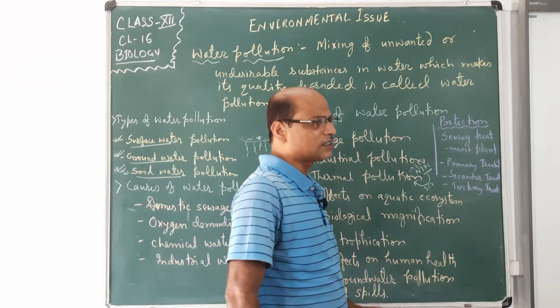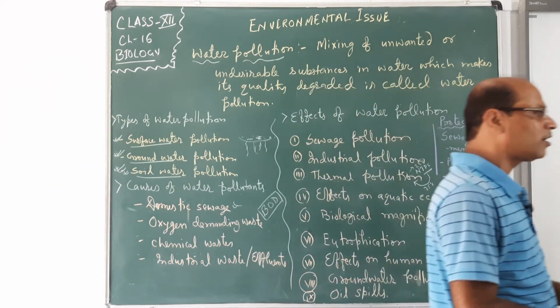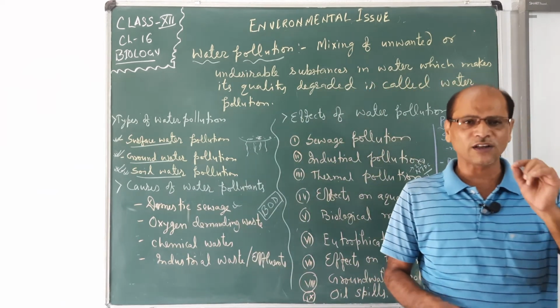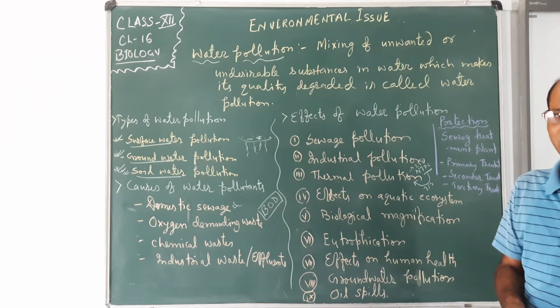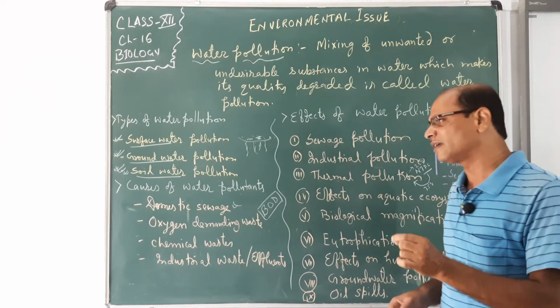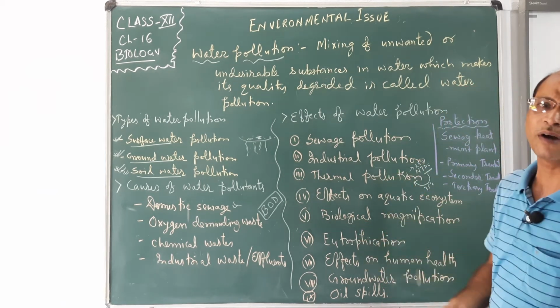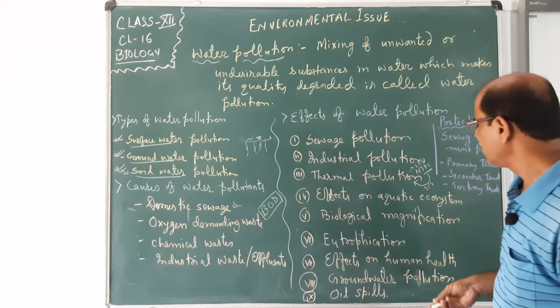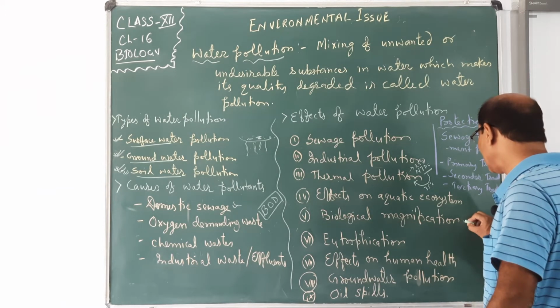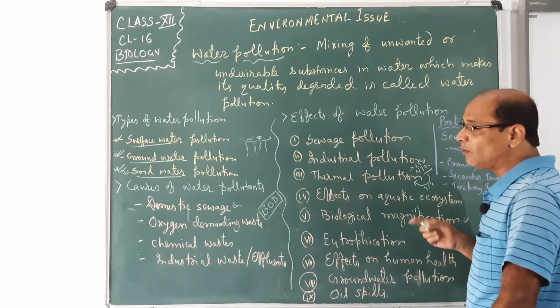Biological magnification. See, biomagnification is also called biological magnification. Biomagnification is a process by which living beings increase the amount of chemical substances in their body. So how does it increase?